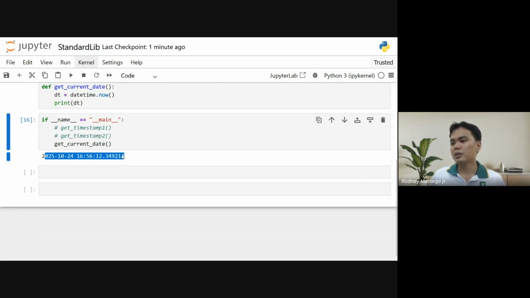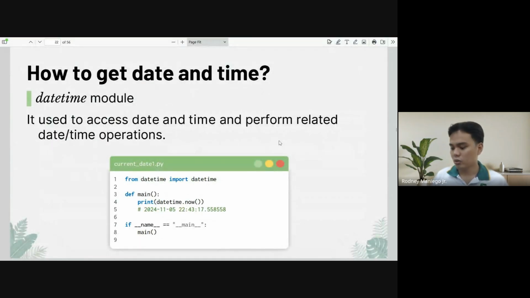So we'll have this very generic date. That's 2025, October 24, 16, that's 4 p.m. 56. So as programmers, we want to customize this one based on our needs. What are our needs? So let's go back into the slides.